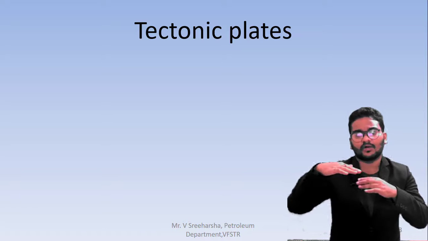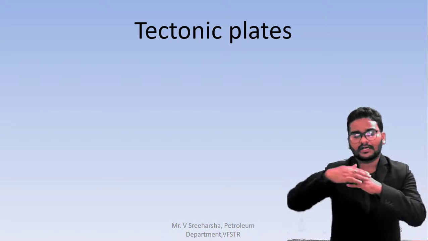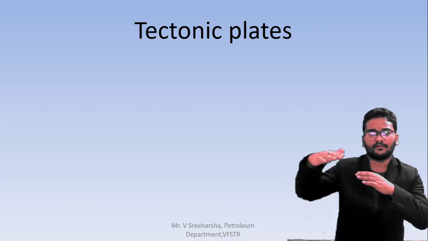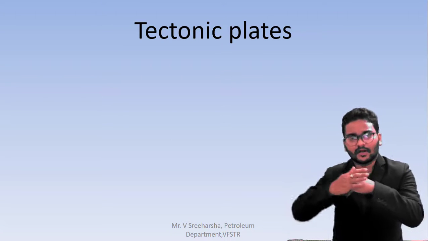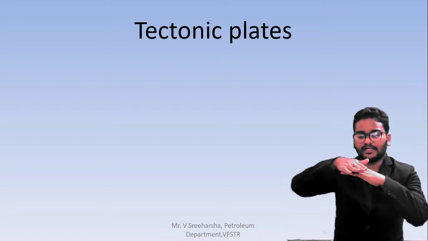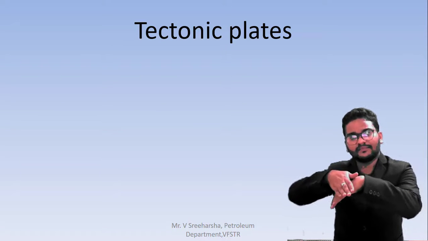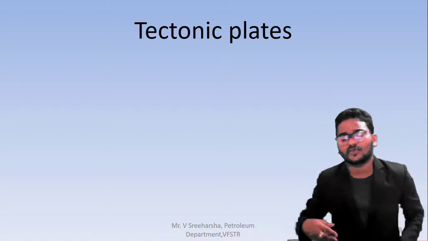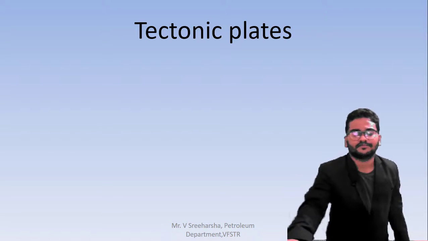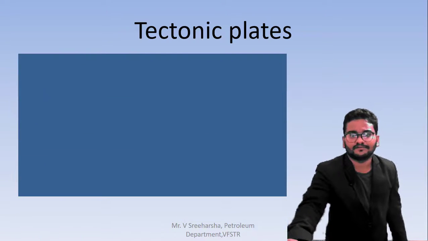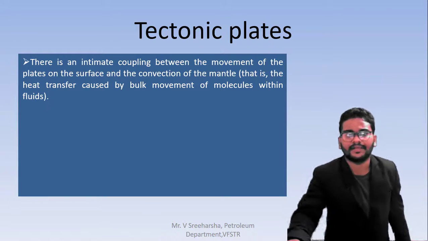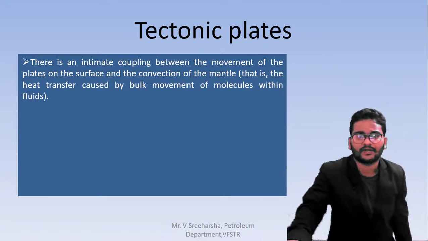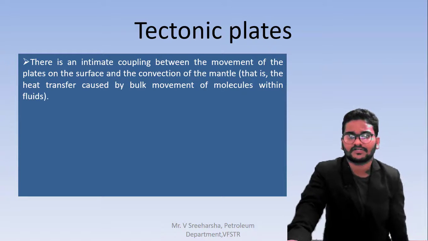The layer inside the water and the continental part of the earth will both submerge into each other, and some layer of particles will go down inside the earth. So automatically a trench will form. Here I will show you about it. This is the intimate coupling between the movement of plates on the surface and the convection of the mantle.